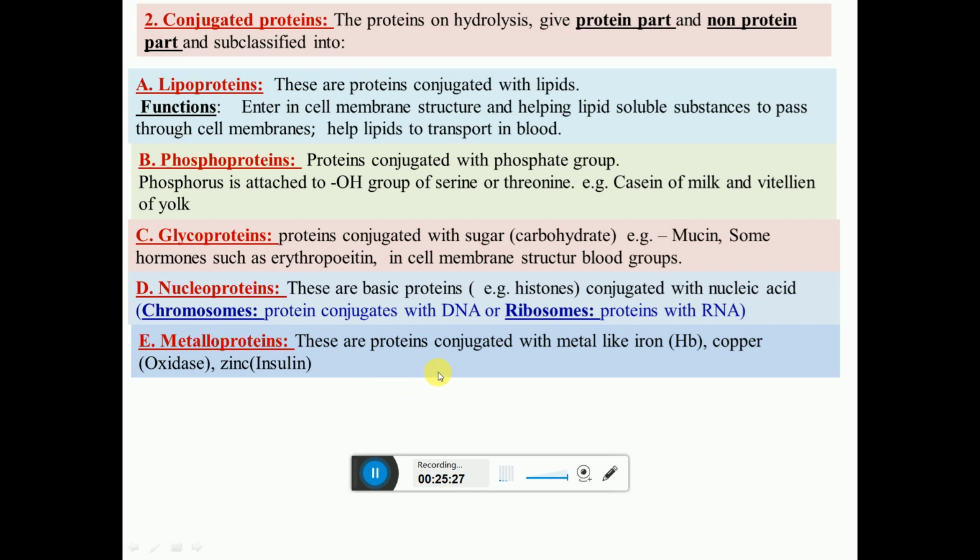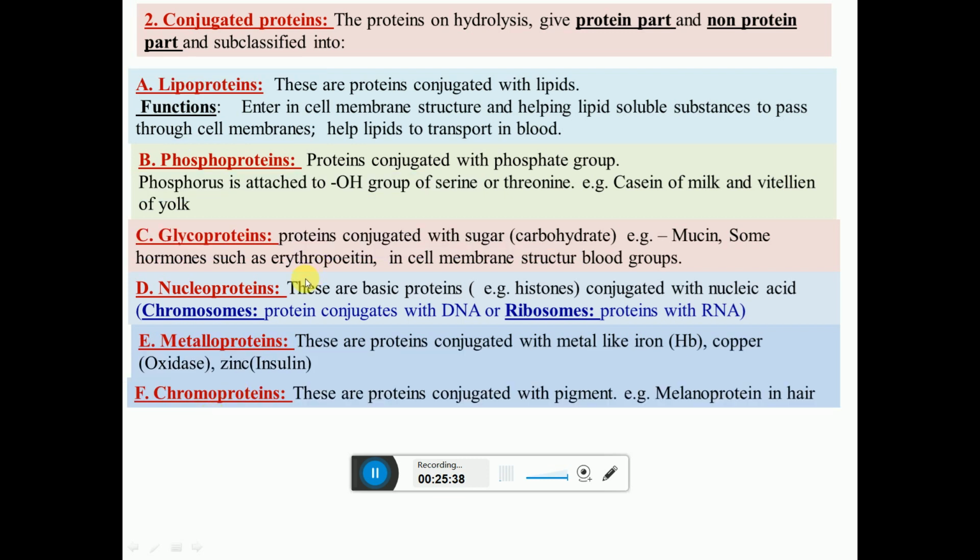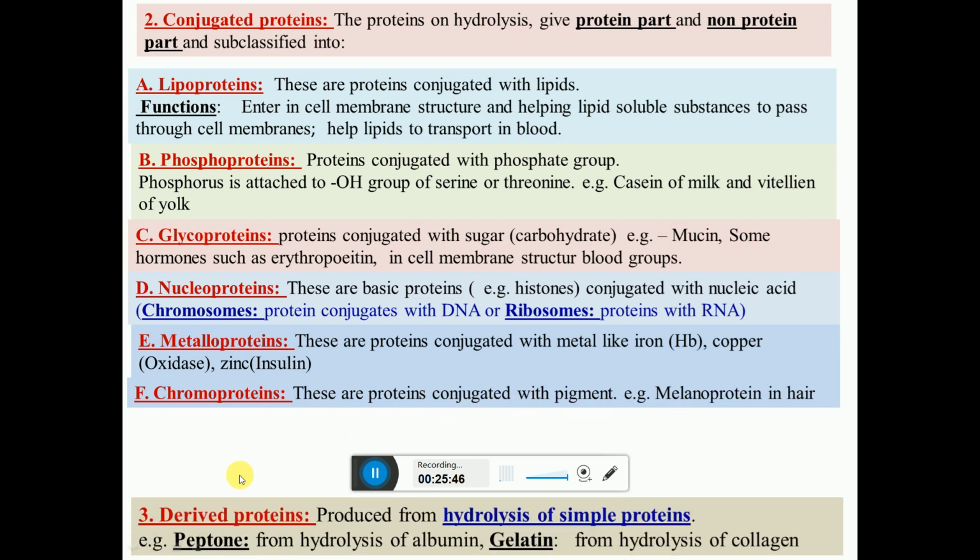Then metalloproteins, these are proteins conjugated with metal ions, like Hb with iron, copper, then zinc, like in insulin. The chromoproteins are proteins conjugated with color or pigments. So melanoprotein in hair and iris, these are conjugate proteins. Then we are moving on to the last part, the derived proteins, which are produced from the hydrolysis of simple protein. An example is peptone, from hydrolysis of albumin, and gelatin, formed from the hydrolysis of collagen.